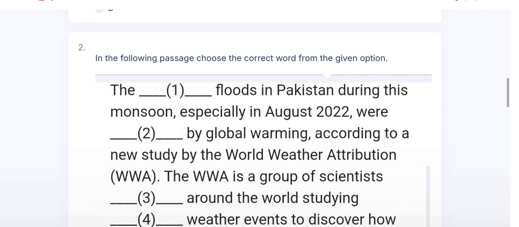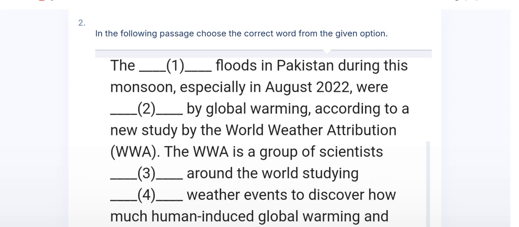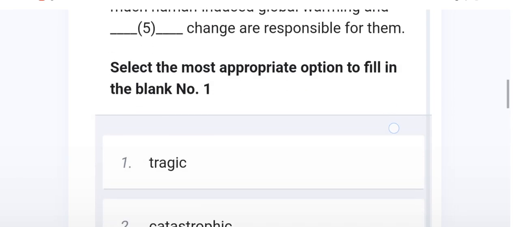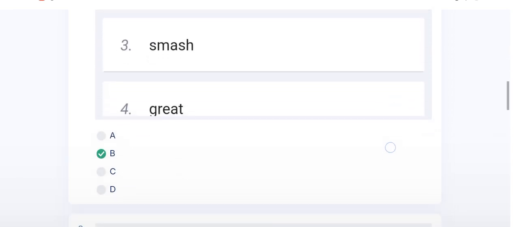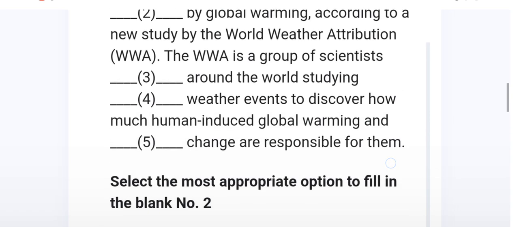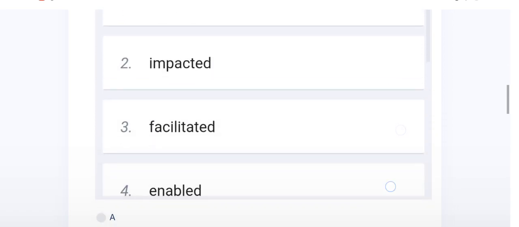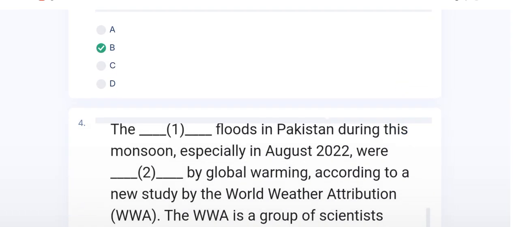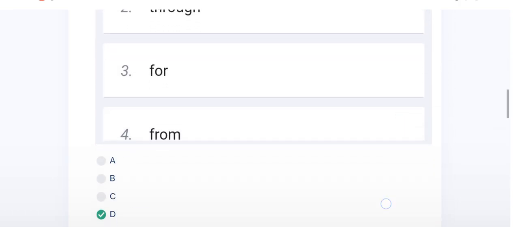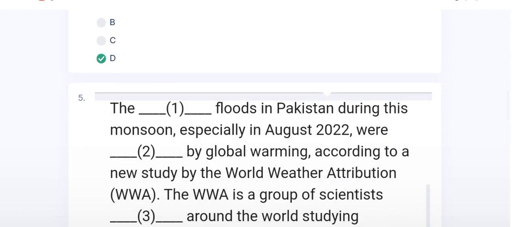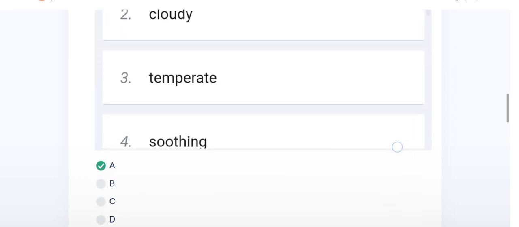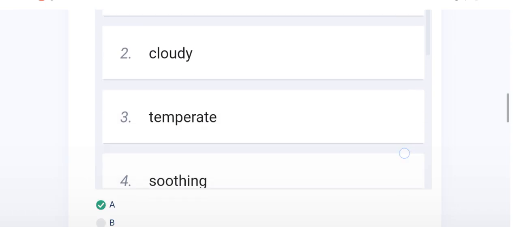And the second number question, passage based question. And the right option of this question is B. The third number question is also based on the previous passage. So the right option of this question is B. Fourth is also based on the same. And the right option of the fourth number question is D, from. Fifth number question is also from the same passage. And the right option of this question is A.